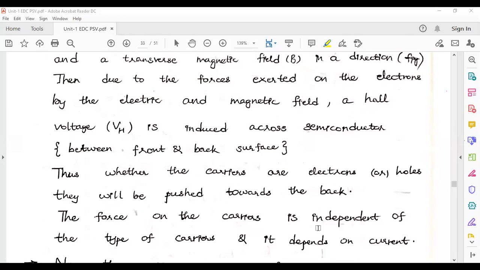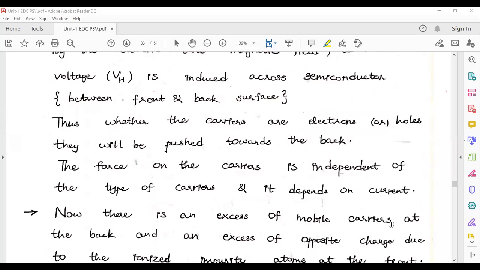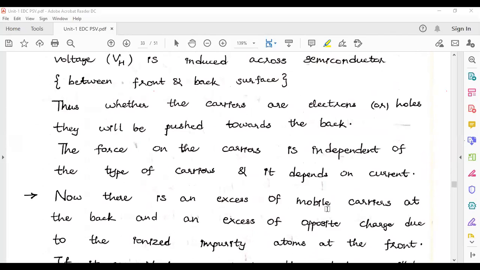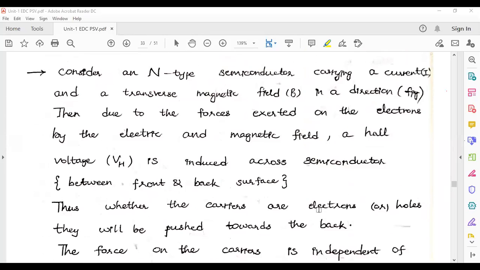The force on the carriers is independent of the type of carriers, and it depends upon the current. This force is exerted mainly because of the current. Now there is an excess of mobile carriers at the back portion.